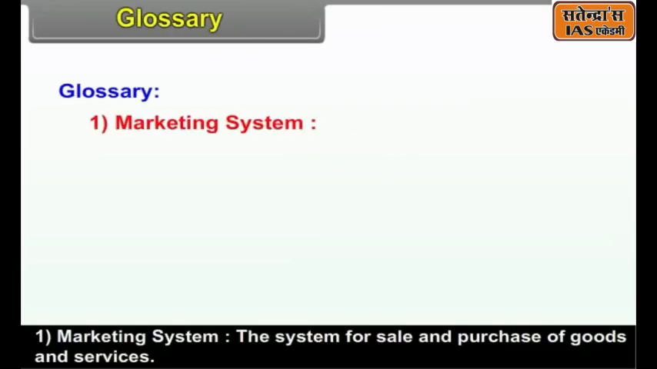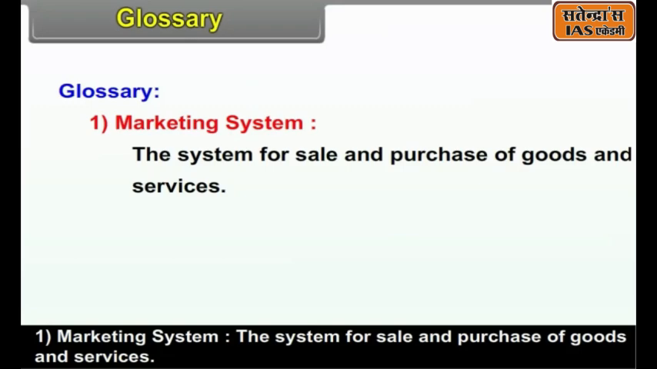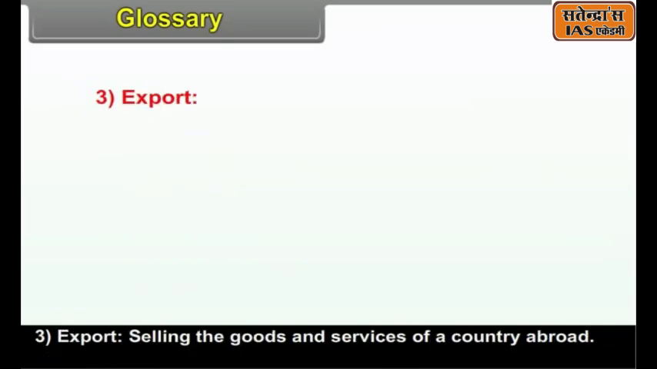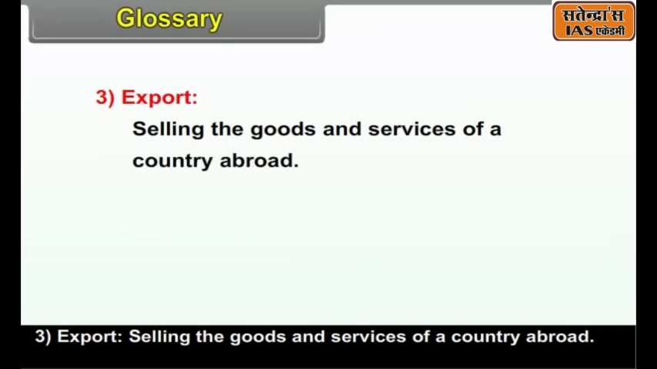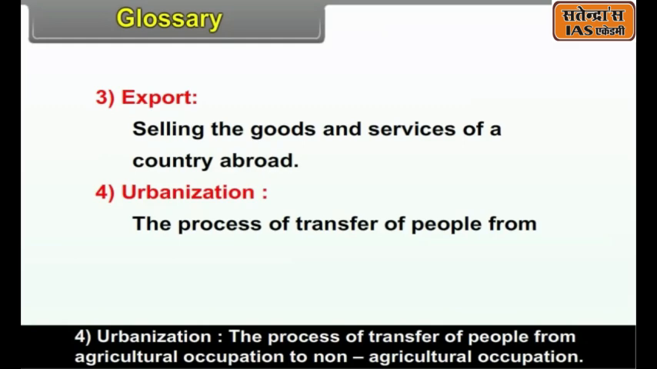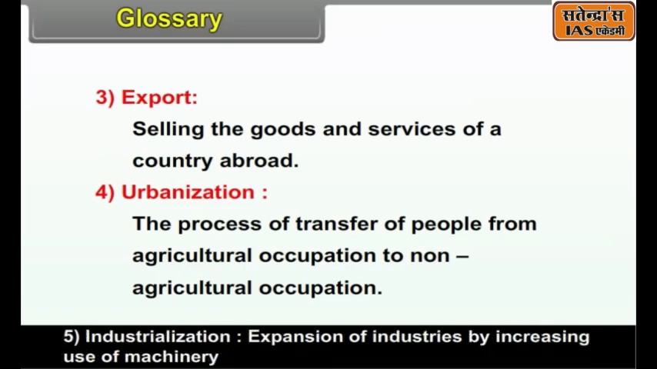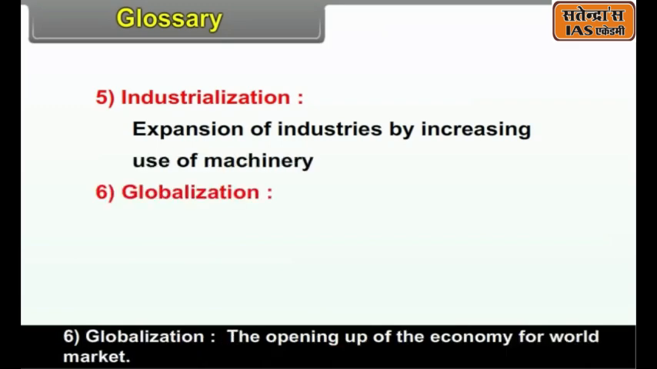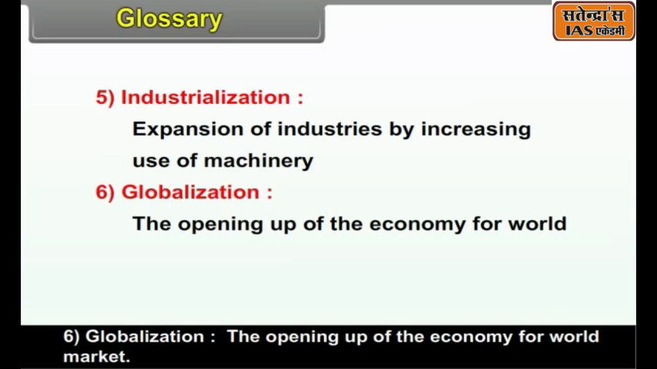Glossary. Marketing system, the system for sale and purchase of goods and services. Import, goods and services purchased by the home country from abroad. Export, selling the goods and services of a country abroad. Urbanization, the process of transfer of people from agricultural occupation to non-agricultural occupation. Industrialization, expansion of industries by increasing the use of machinery. Globalization, the opening up of the economy for the world market.